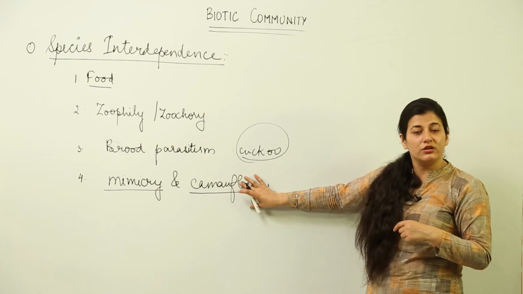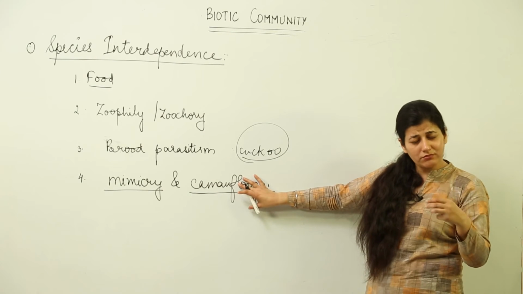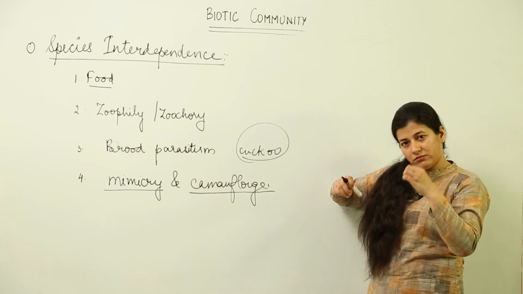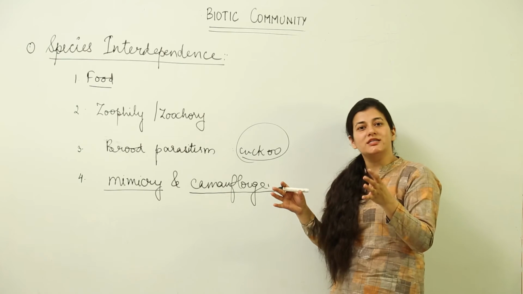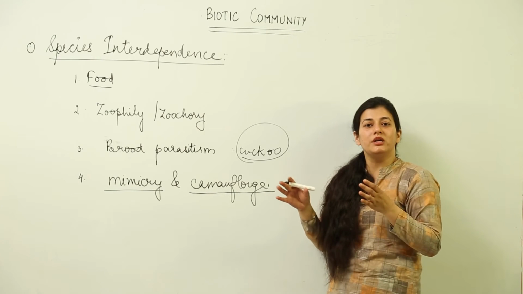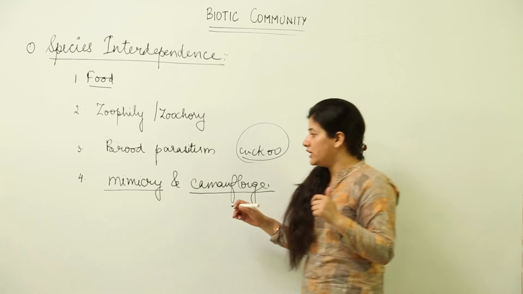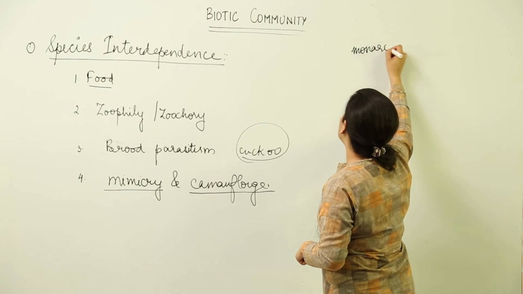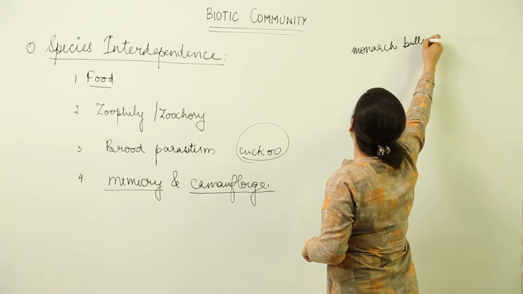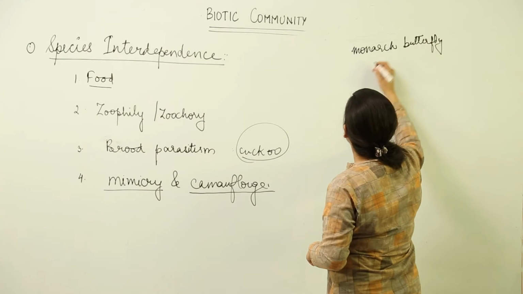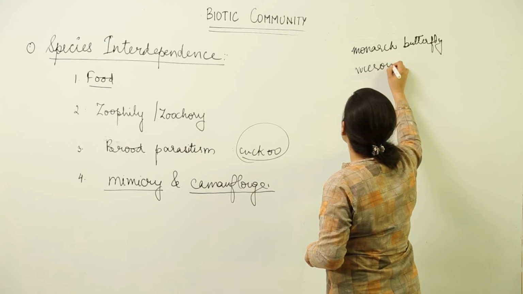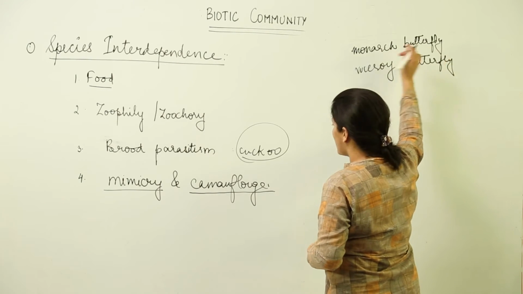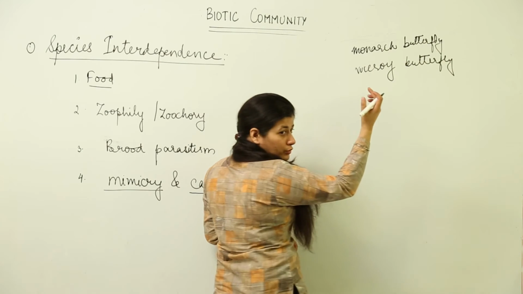Camouflage is a condition where the organism is going to depend on its surroundings. It would take up an external look in such a way that you are not able to distinguish between the surroundings and the organism. In the case of mimicry, we have the example of the monarch butterfly and the viceroy butterfly that I told you. One is highly distasteful, the other copies it and in a way is saved from predation. That is the example of mimicry.